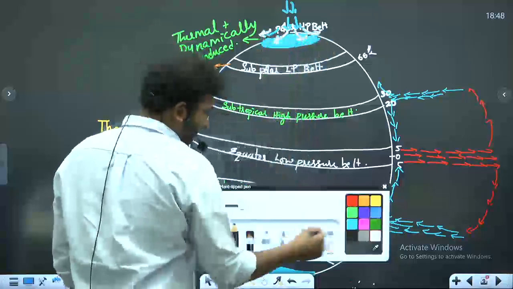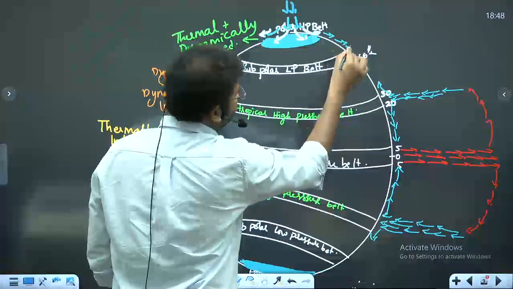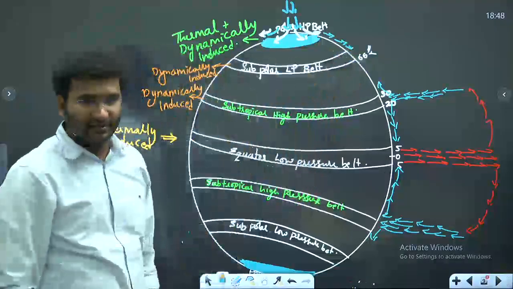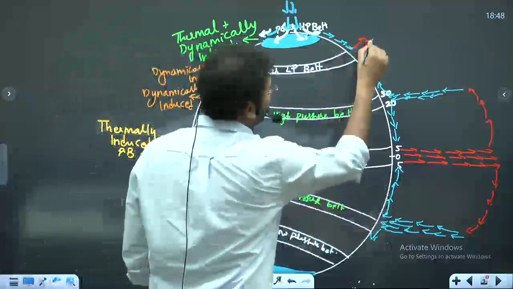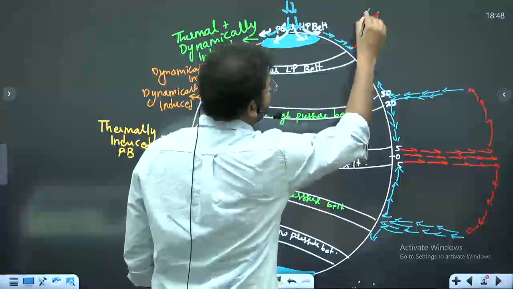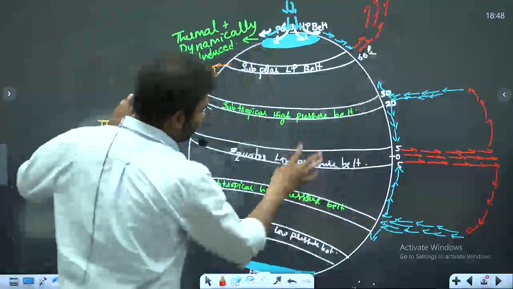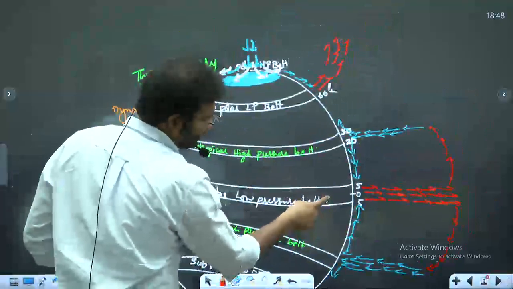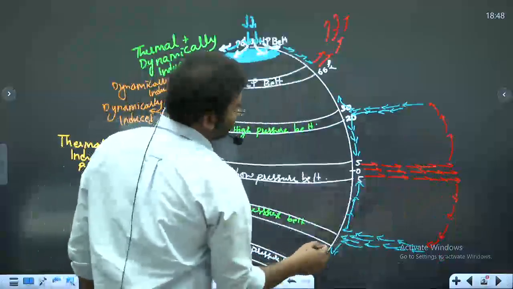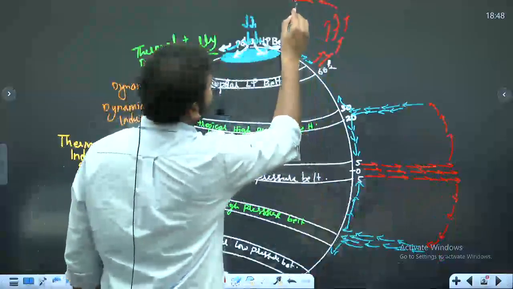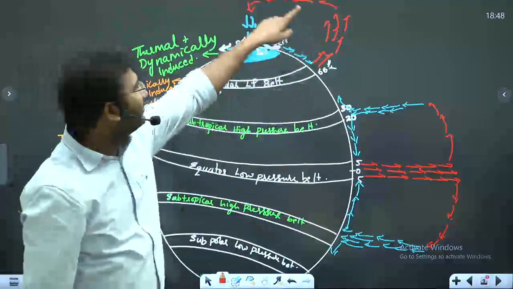Okay? Likewise, it starts to sink and then this is the subpolar low pressure belt. Here it will start to rise. Got? Low pressure belts, what do you see? This is a low pressure belt. Air that is risen, it will start to diverge, right? Same way, the air will diverge and the same air will come and sink. It has made a cell.